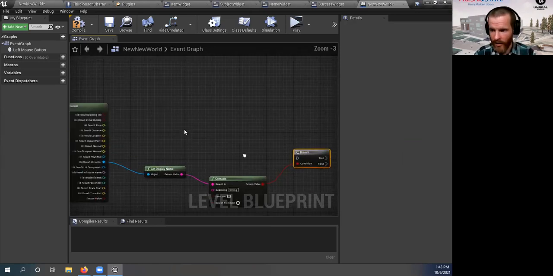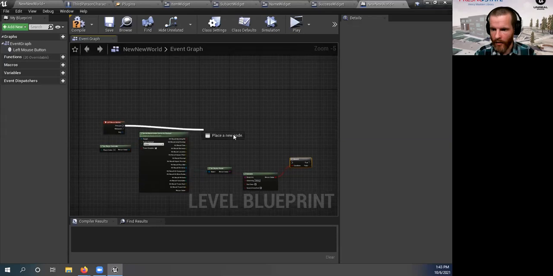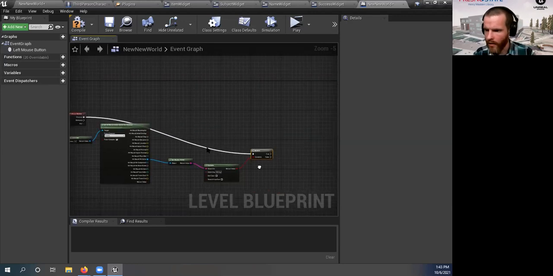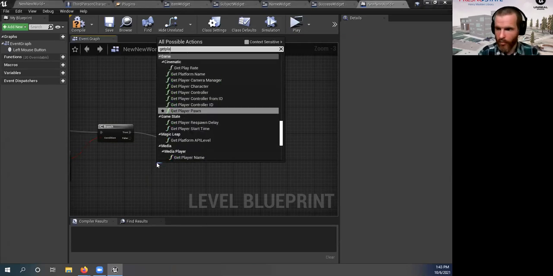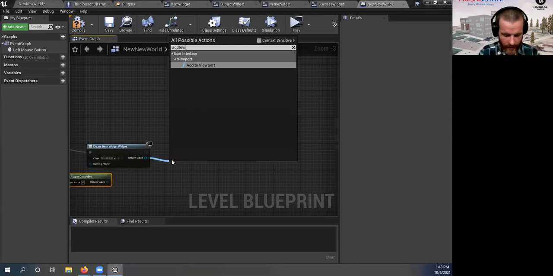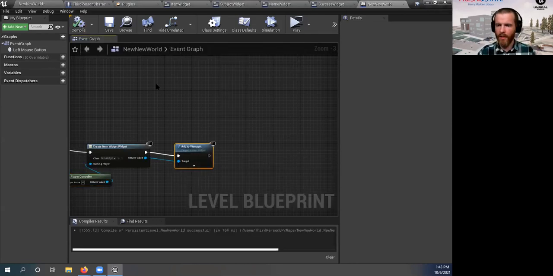Does it contain sitting or doesn't it? Get this here and plug it in. And if it does, then we're going to create our item widget. Get the player controller here, and we're going to add the viewport, and just like that, we're good to go.